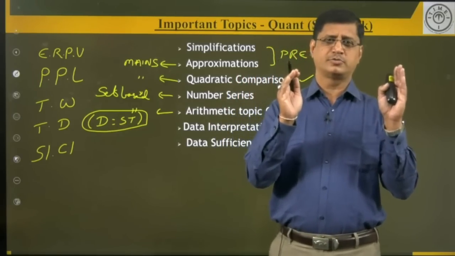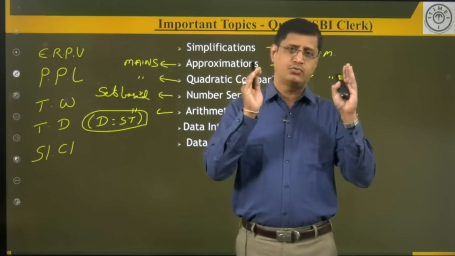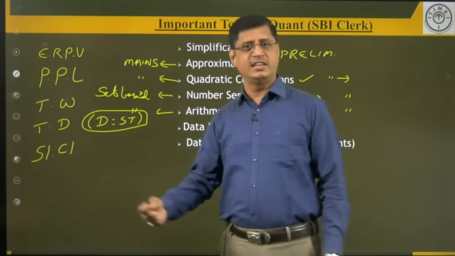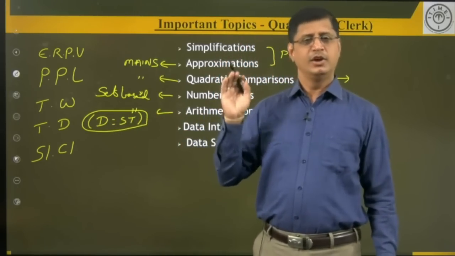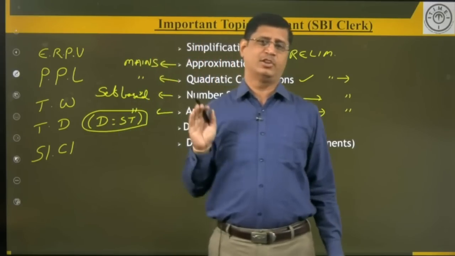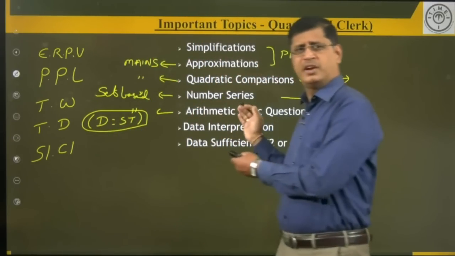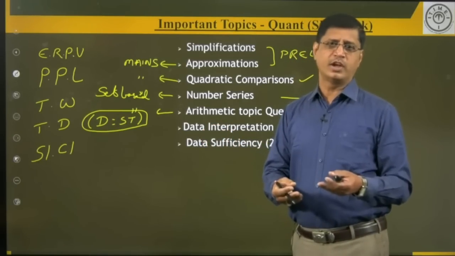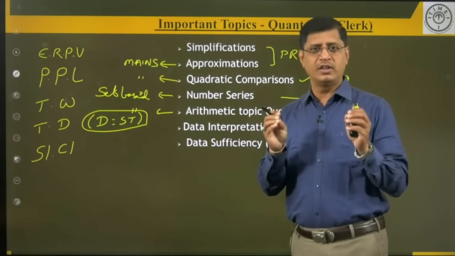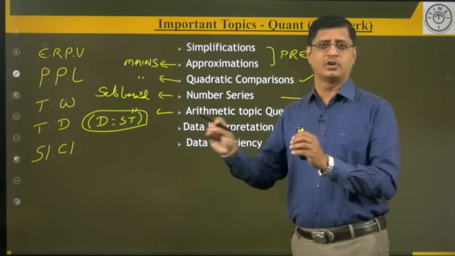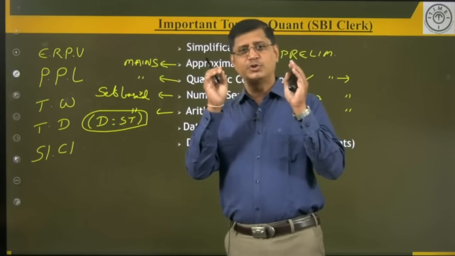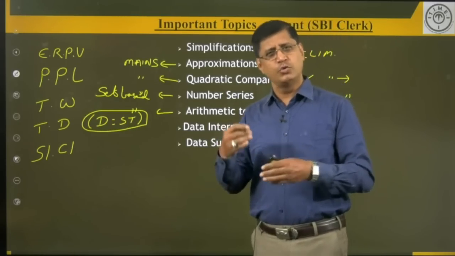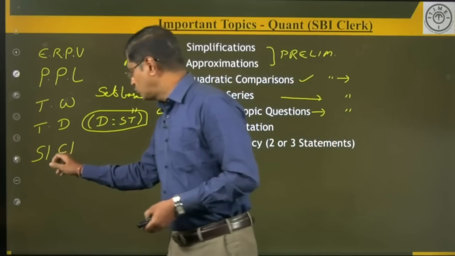My dear students, please focus on the basic fundamentals first. When you are strong enough in the basics and fundamentals, you can easily score the minimum marks to clear the examination. Here 20 minutes is given for this set, which means you can easily score a minimum of 25 or 30 marks out of the total number of questions. But you need to tune your brain that I am going to crack this examination, and you need to work hard in the same manner. Okay, so simple interest and compound interest.